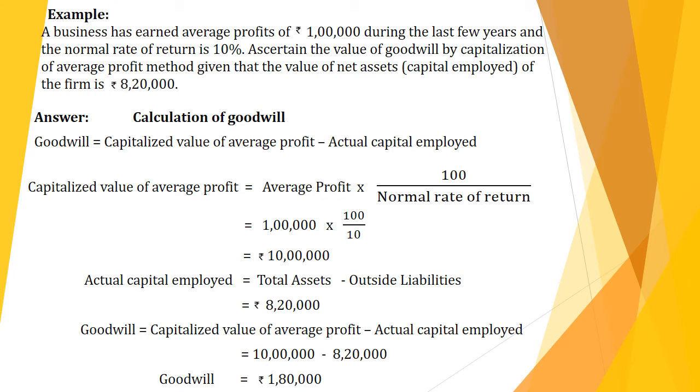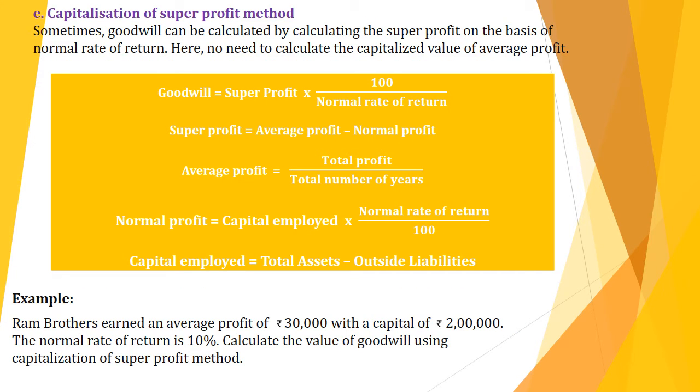The last method for calculating goodwill is capitalization of super profit method. Under this method, goodwill is calculated by calculating the super profit on the basis of normal rate of return. Here we will not calculate any capitalized value of average profit; we just calculate super profit and multiply it into 100 by normal rate of return.